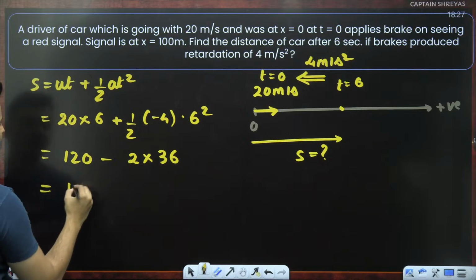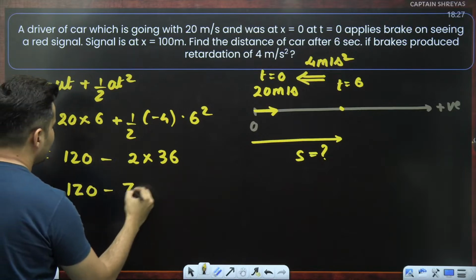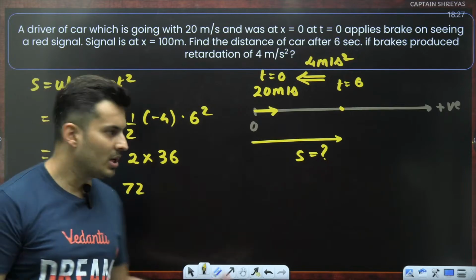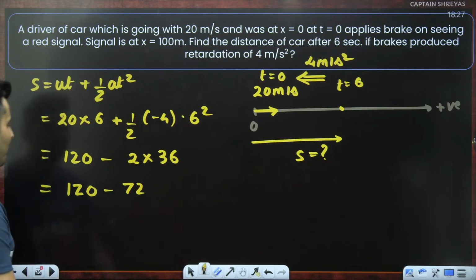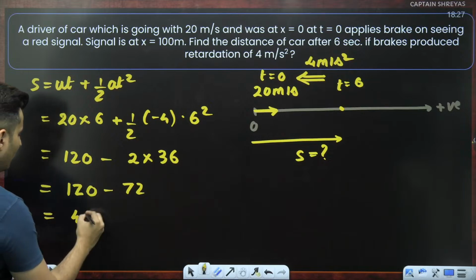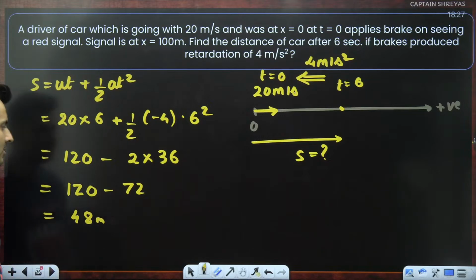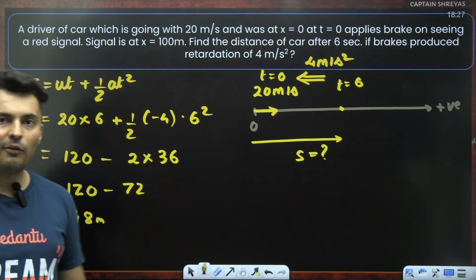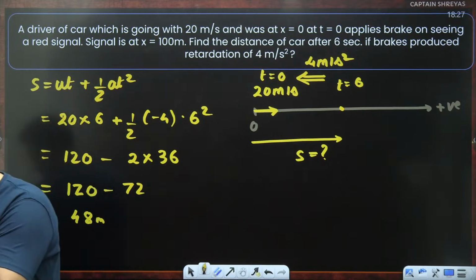So this is 120 minus 72. How much will this become? This will just become 48 meters. So it has traveled 48 meters. Very good.